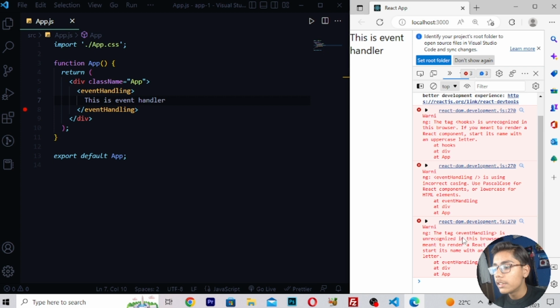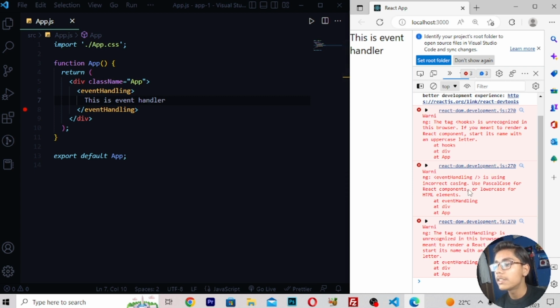Here we are getting that the tag event handling is unrecognized in this browser, because this is an old version browser. In previous videos I've also told you that if you want to render these tags here, you have to use a React component, but we are working with React 18, so we don't have to use any React component here as well.